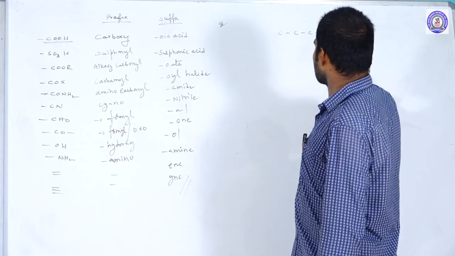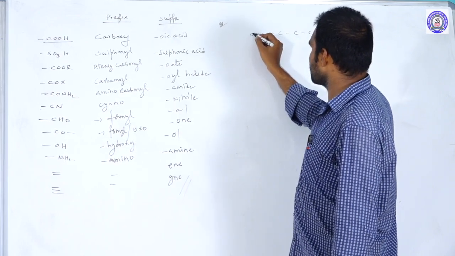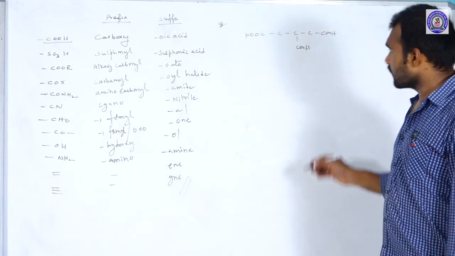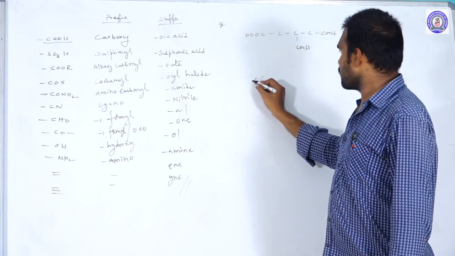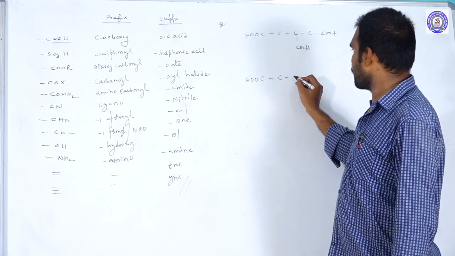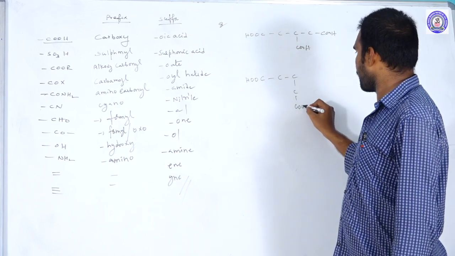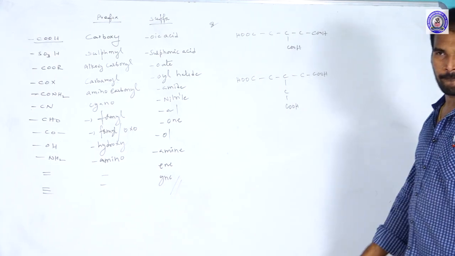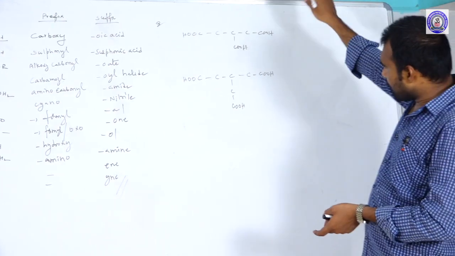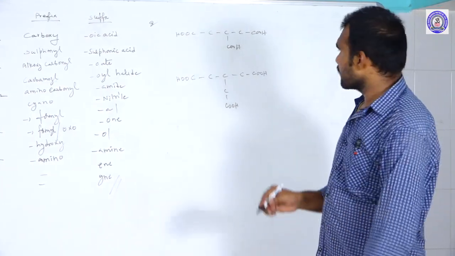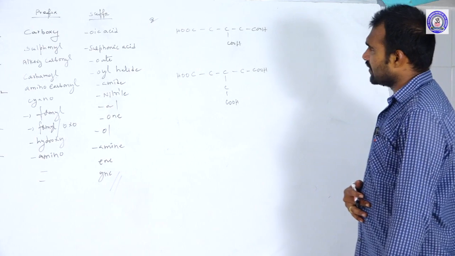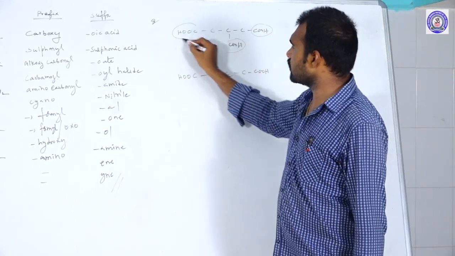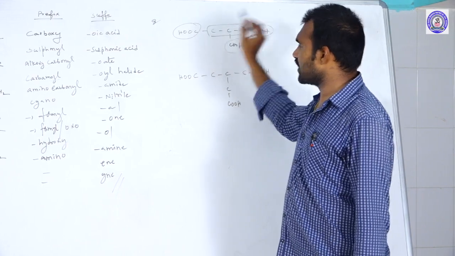CC, COOH, COOH, COOH. And one more example, with COOH. So what is the difference between these two compounds? See, COOH, COOH, COOH on the carbon chain.